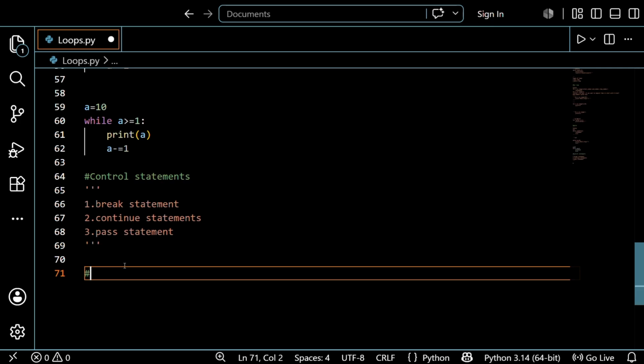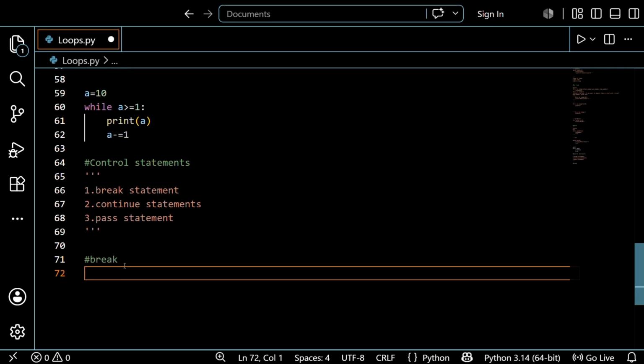The first one is the break. Why do you use break? I want to stop the iteration in between while the loop runs. If I want to stop the loop in between the iterations, then you can use break.